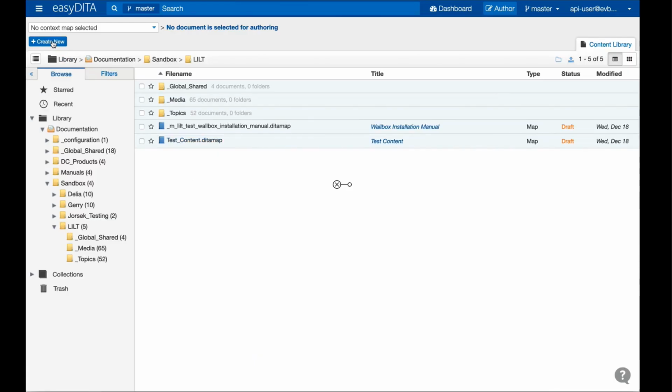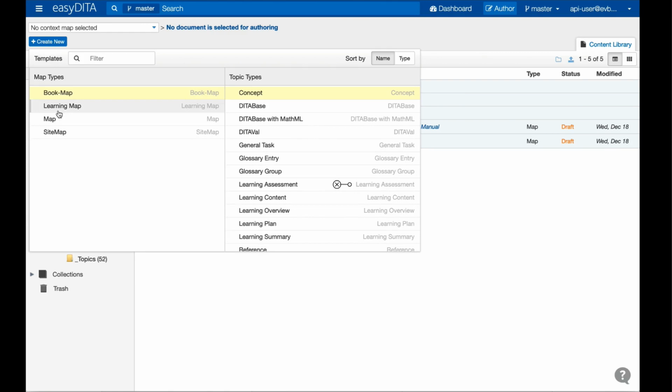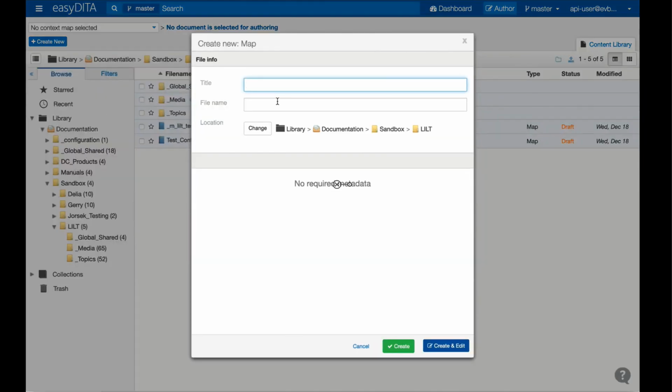So first what we're going to do is open up easyDITA and create a new file, and then create a new localization job to send that file to Lilt. So we'll go in here and enter the file title, and then we'll click Create.